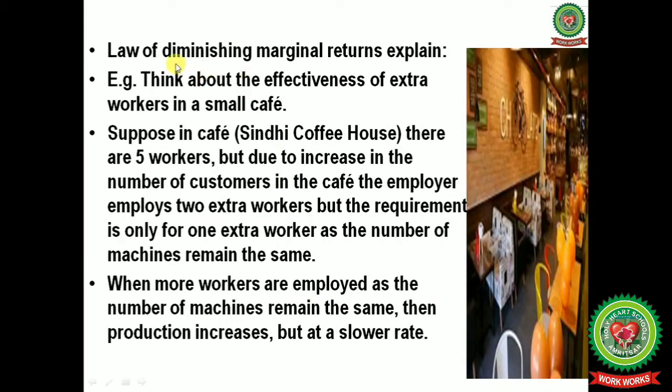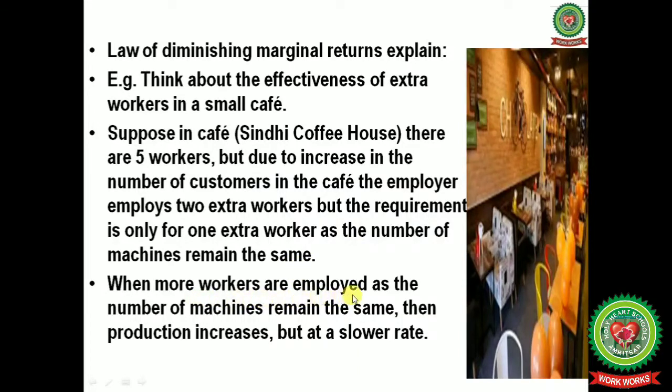Next one, we will discuss the law of diminishing marginal returns. Let us understand it with the help of an example. Think about the effectiveness of extra workers in a small cafe. Suppose in a cafe, that is in a coffee house, there are 5 workers, but due to an increase in the number of customers, the employer employs 2 extra workers, but the requirement is only for 1 extra worker, as the number of machines remains the same.